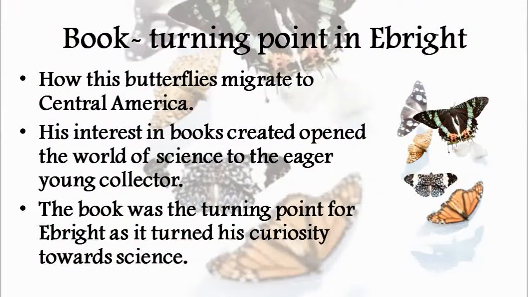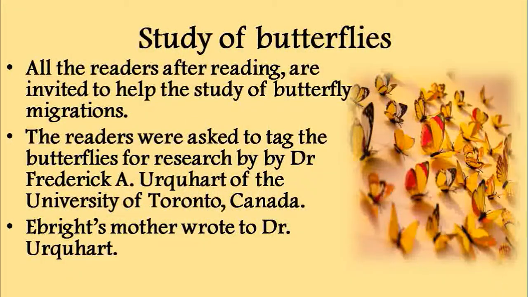This book is said to be a great turning point in the life of Ebright, as his curiosity increased and he started deviating towards science. So what happened after reading the book? He started collecting butterflies. As it was said in the book, he used to tag the butterflies. His mother also helped him.